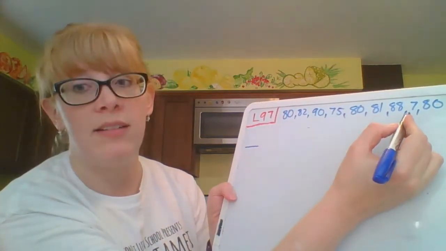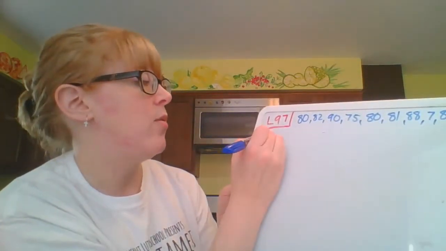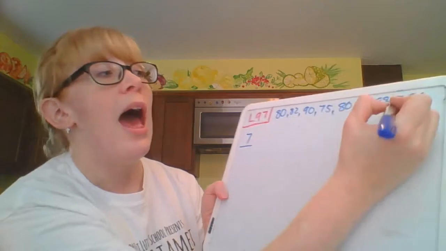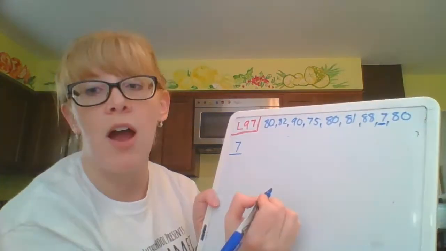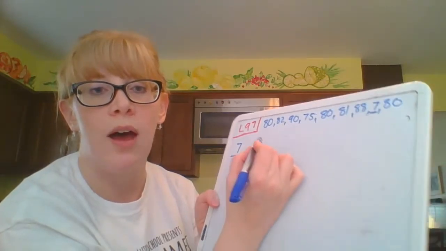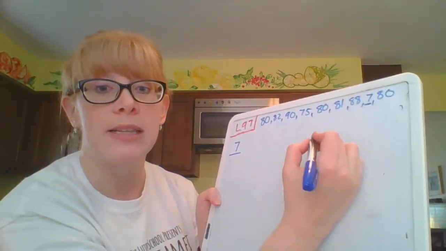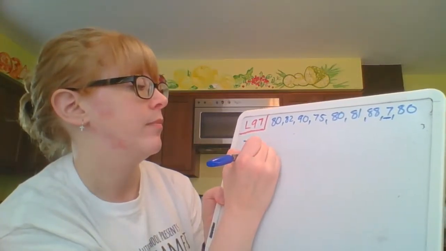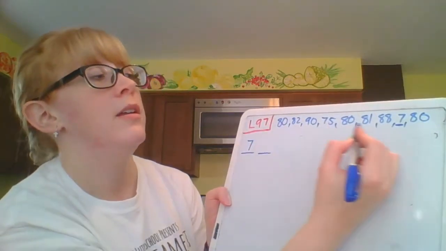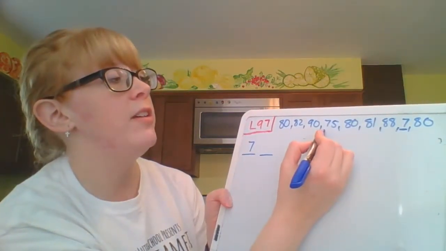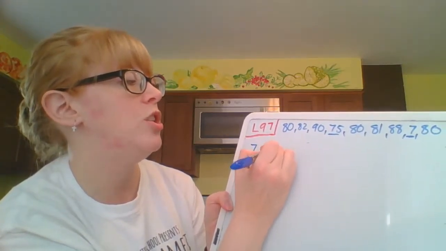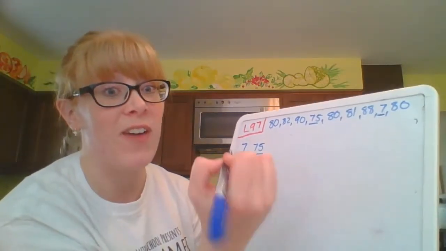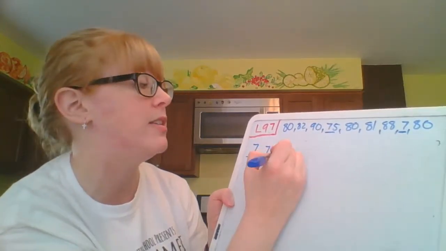So 7 is my lowest number. I don't want to have to rewrite this, so I'm going to underline it. So I know that I already transferred that to my least to greatest line. Then 75 is my next highest number. There's a huge difference between that 7 and that 75. You're going to see how that makes such a big difference in a little bit.